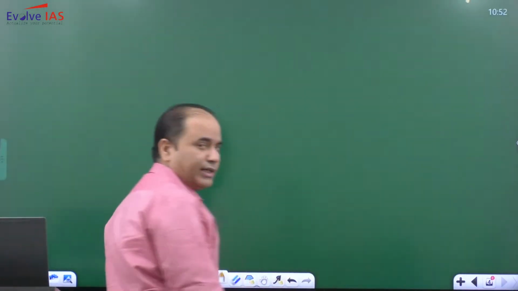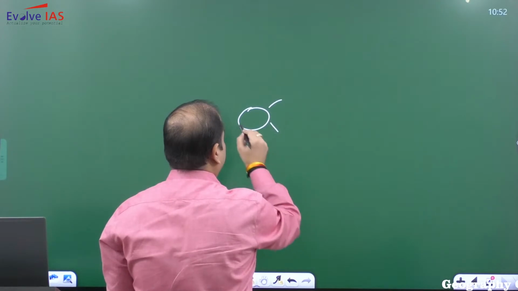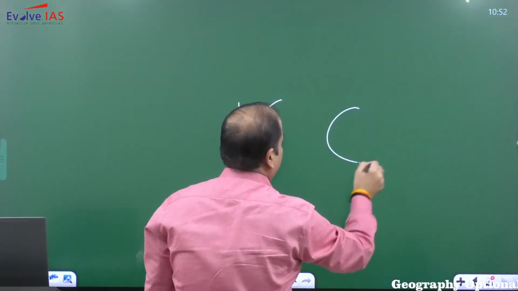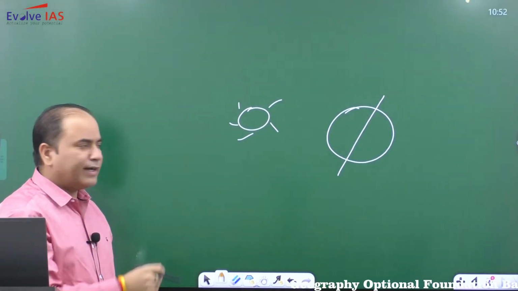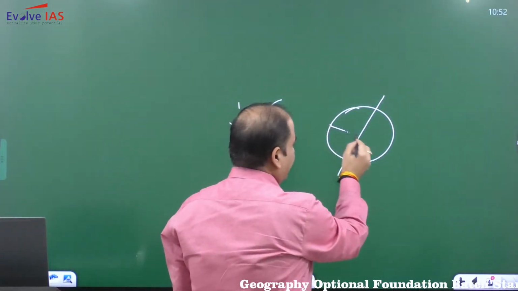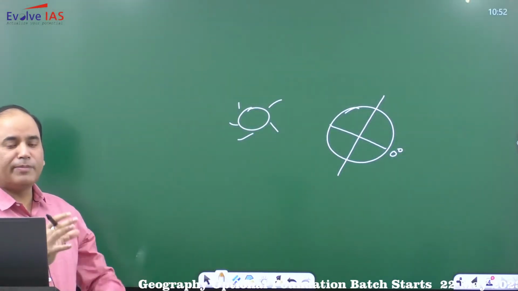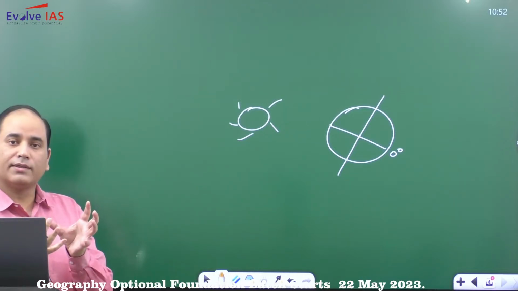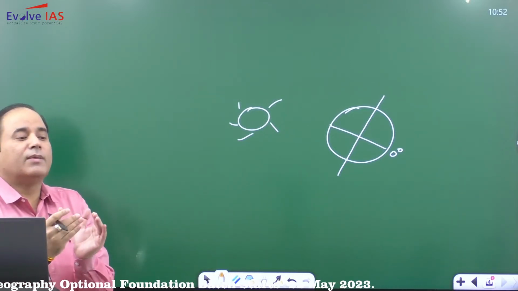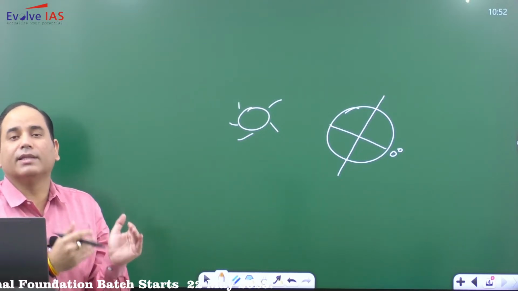Now one very important thing, because earth is revolving around the sun and sunlight is falling. So depending upon the position of the earth, there will be different points over which some area will receive more sunlight, some area will receive less sunlight.